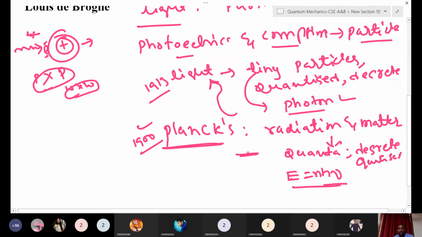Light also behaves as a wave and particle. Light propagates in teeny particles or small energy packets. He called these photons, and here Planck called them quanta. The name is different but it is the same thing. This is radiation and matter; this is the case of light.